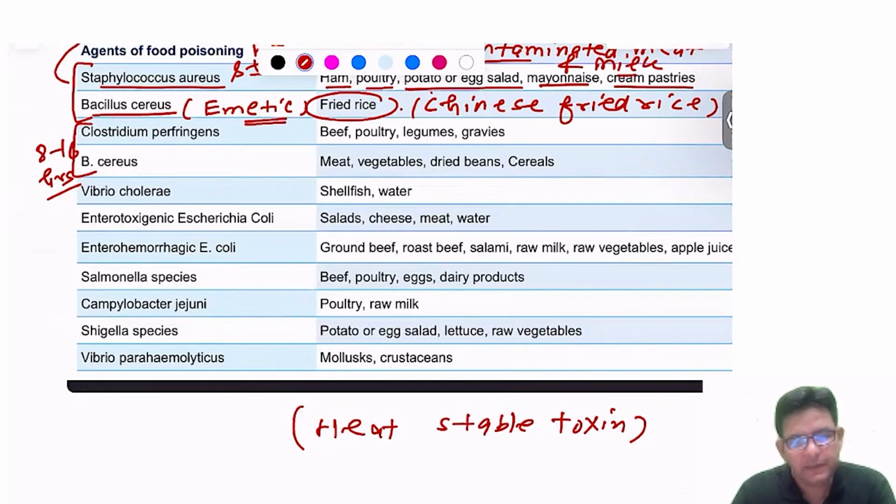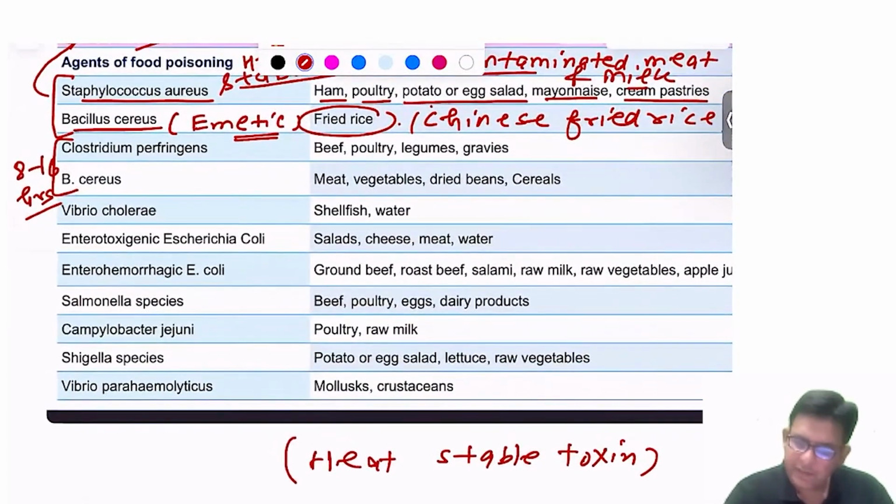Are you able to see this particular table, or should I zoom it? If you're finding difficulty in seeing, then I can zoom that. Okay. I think in landscape you can see it properly. Fine. So if it is being talked about the Chinese fried rice, that from a roadside vendor you have eaten Chinese fried rice and after that the emesis and vomiting happened, that is Bacillus cereus, and Staphylococcus aureus after attending a marriage and all.